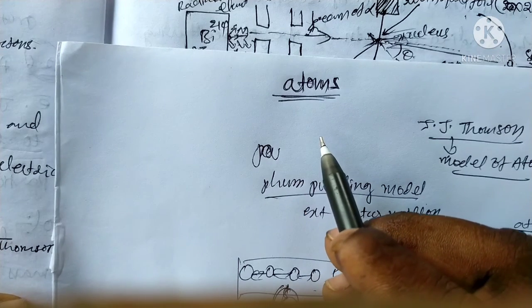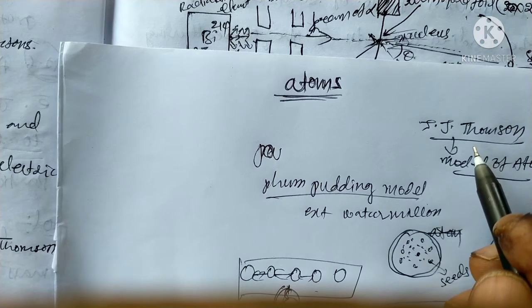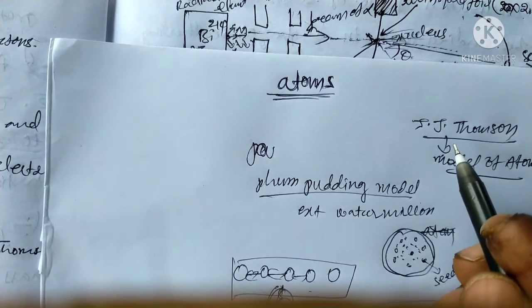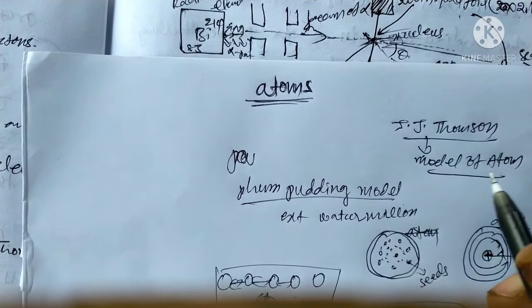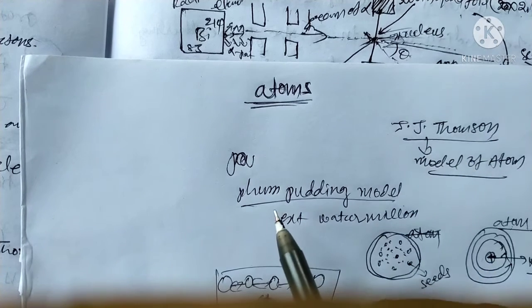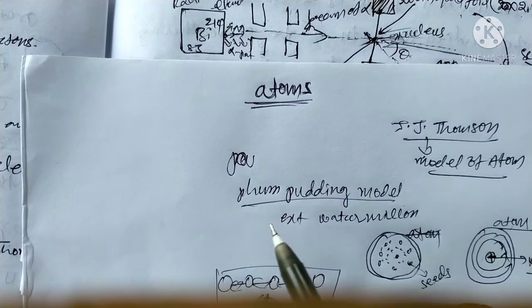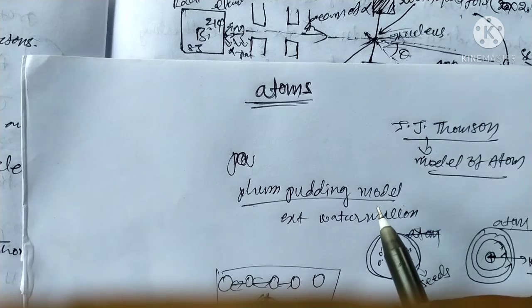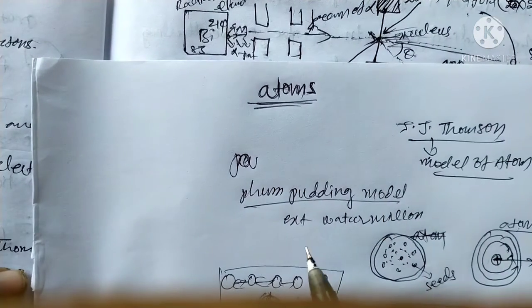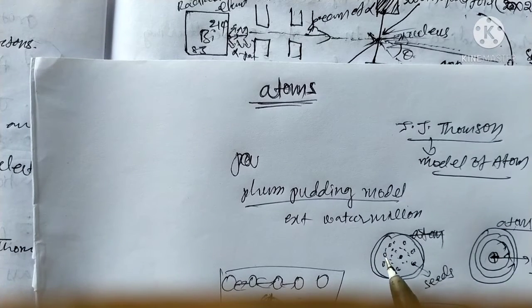The first scientist is J.J. Thomson. J.J. Thomson suggested the first model of the atom, that is the plum pudding model. The first atomic model, the plum pudding model. An example is a watermelon, or tarbuj. In a watermelon, there are a number of seeds inside.